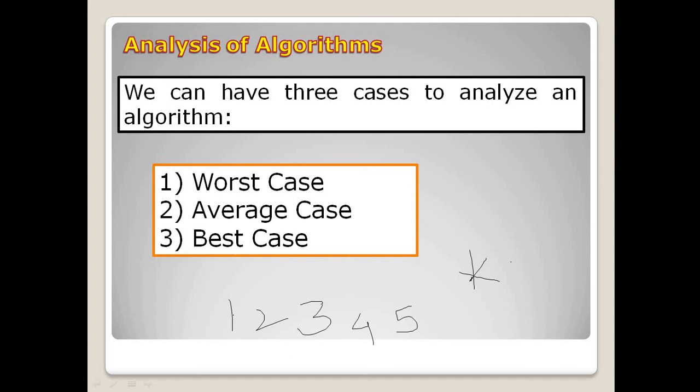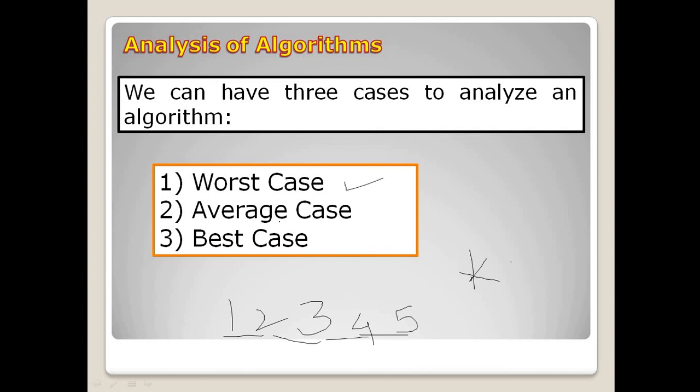First, k is compared with 1. Not equal, so go to the next one. Again, 2 is compared with k; the value of k is 5, so we go to the next one. 3 is compared with 5, not equal, go to the next. 4 is compared with 5, not equal, go to the next. At the end, 5 equals 5, so at the end we find that key element in the given list. That is what we consider the worst case.